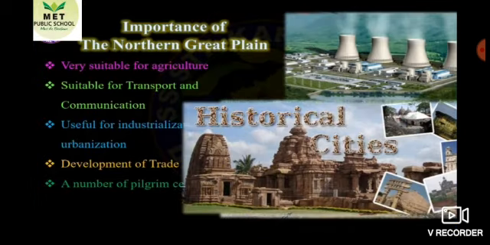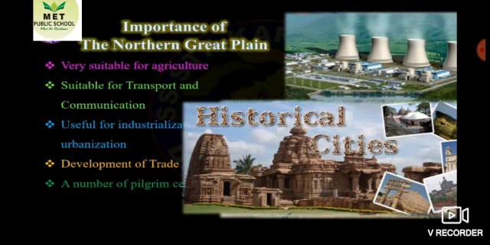What is the importance of the Northern Great Plain? Why is this Northern Great Plain important? It is very suitable for agriculture. As I told, this Northern Great Plain is formed by the three important rivers, Sutlej, Ganga and Brahmaputra. Because of these three rivers, the Northern Great Plain has formed. Obviously, this plain is very fertile, so it is best suited for agriculture and suitable for transport and communication.